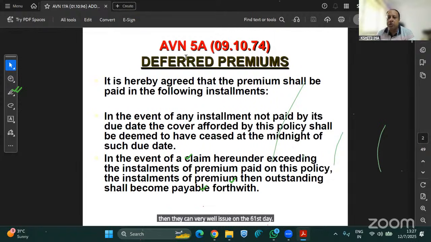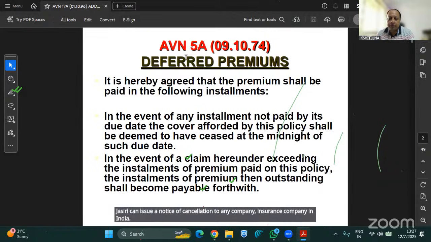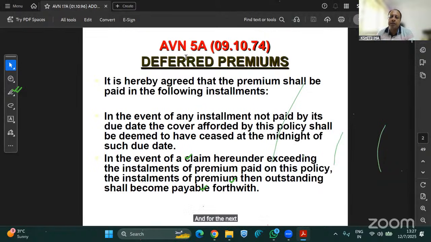GIC can issue a notice of cancellation to any insurance company in India, and for the next 30 days they are still on the risk, and within that 30 days we need to pay to the GIC. So that is under event 6A. This is the major difference.